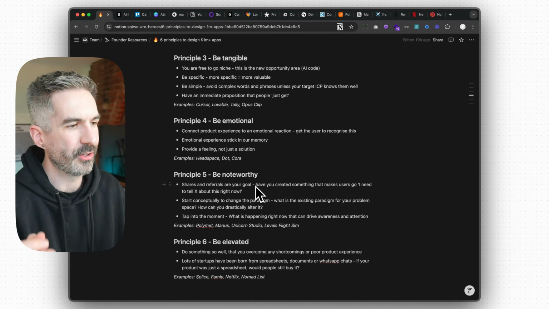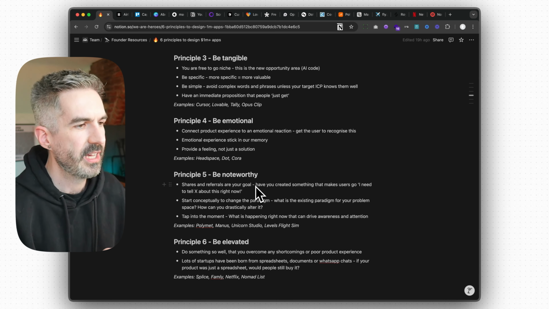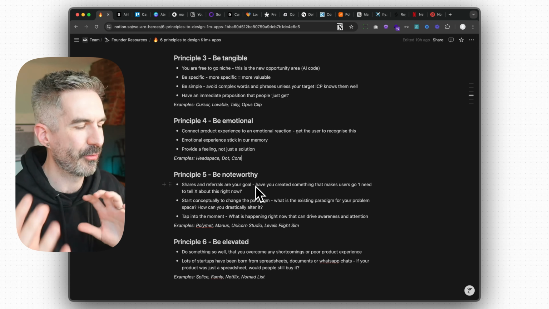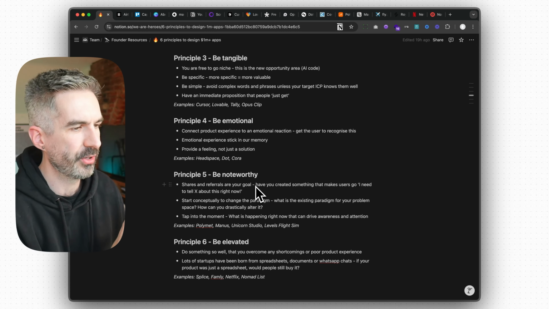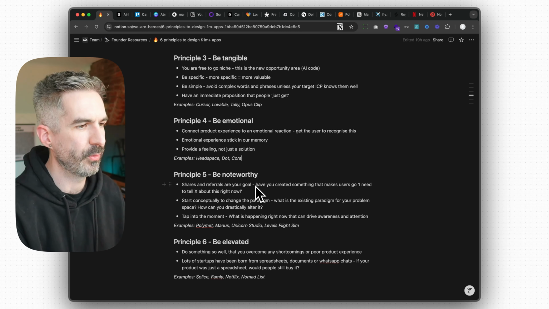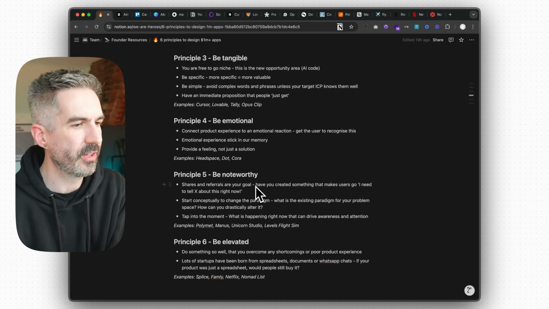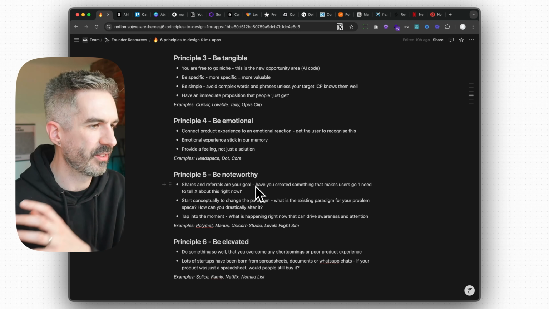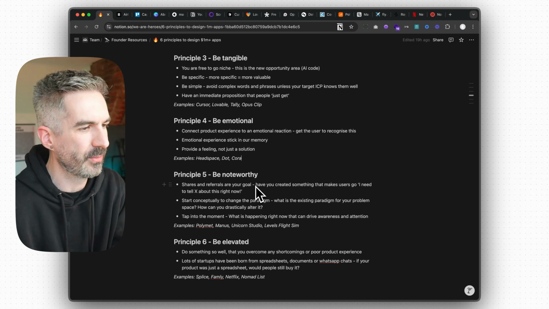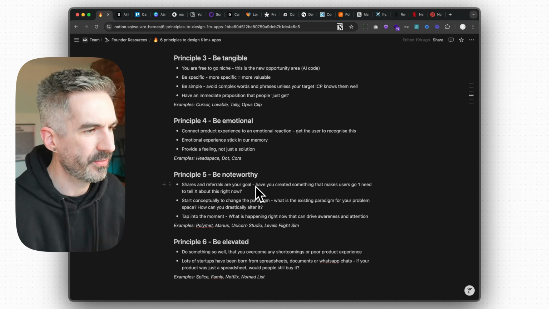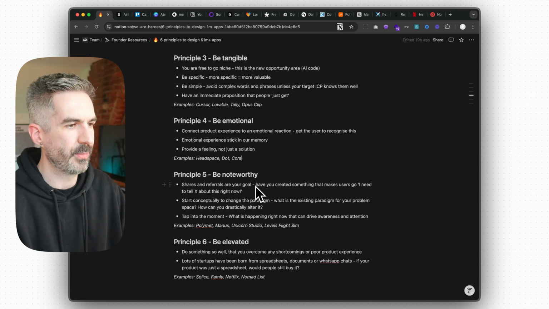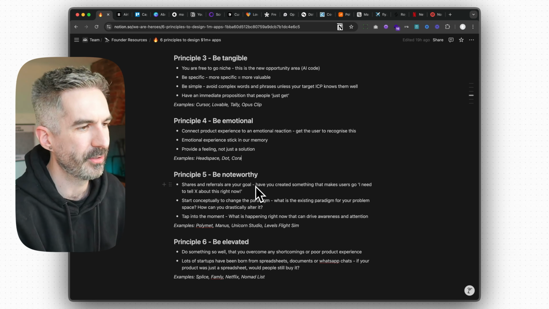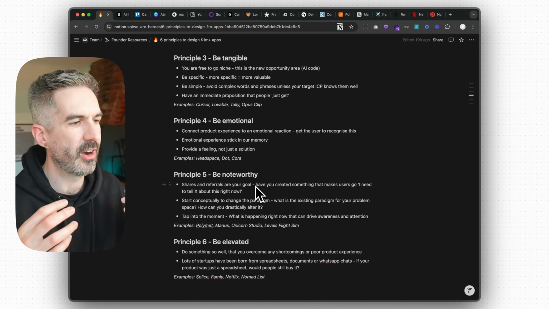So one of the ways that you can do this is by thinking about how you are conceptually changing the paradigm. And this is a little bit on that emotional principle as well: what is the existing world that people are in, and what is the world that you are taking them to? How are you drastically altering an existing thing that someone is doing, or an existing belief that someone has, and making that so different? And how can you show that to people instead of just telling them about it? It's very easy to just tell people what you're doing, but it's very hard to show that.